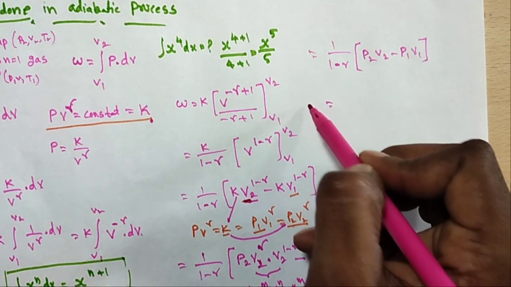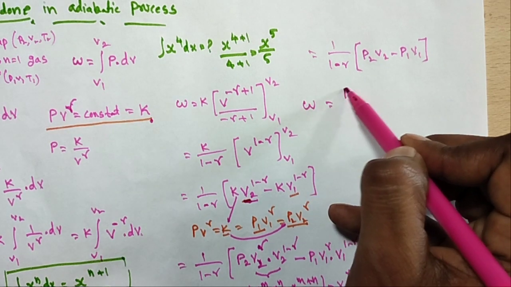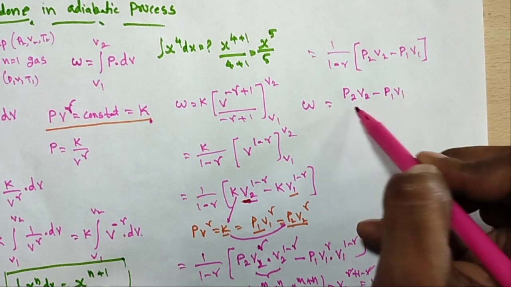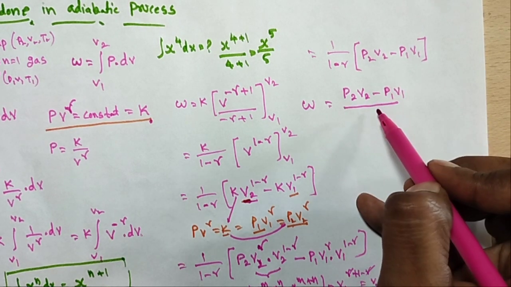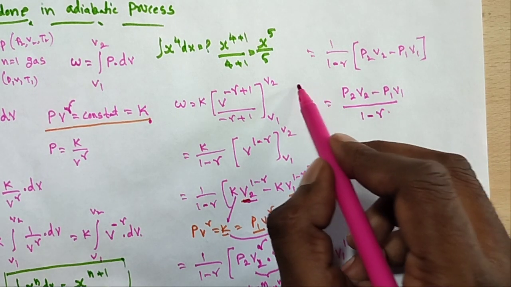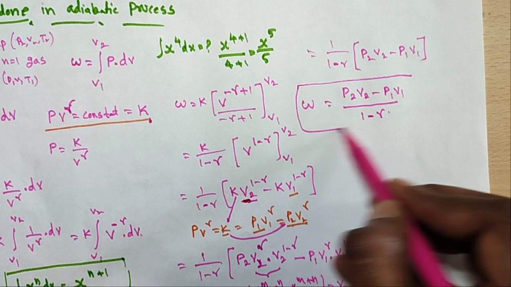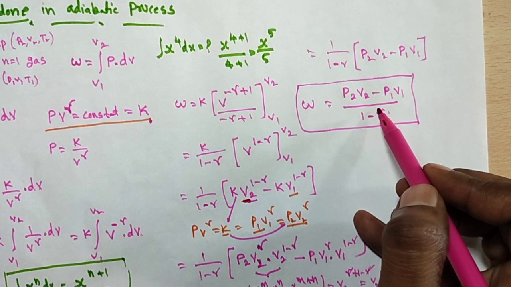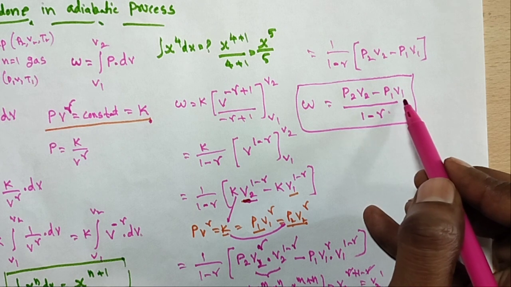So W is equal to P2 V2 minus P1 V1 by 1 minus gamma. This is the work done formula. P2 V2 means P final V final, minus P initial V initial.